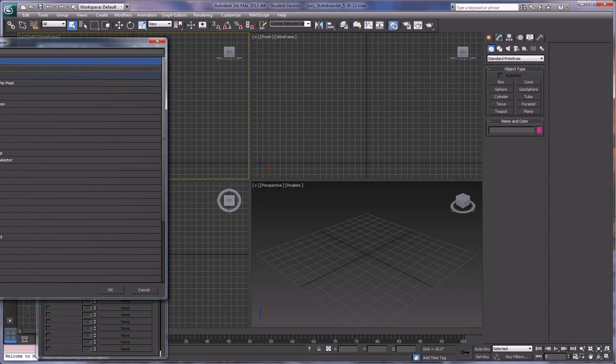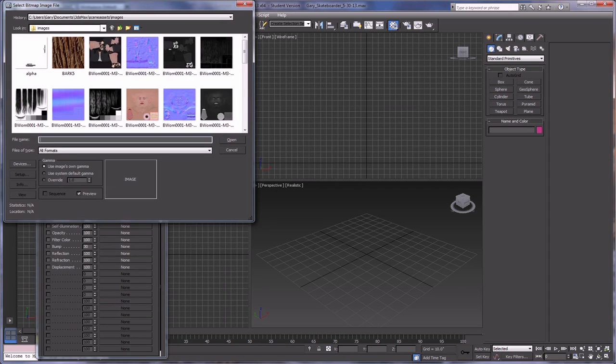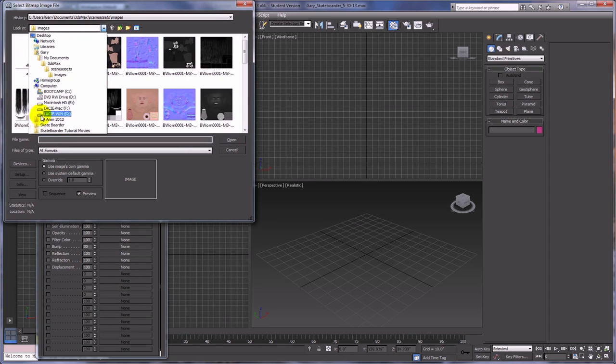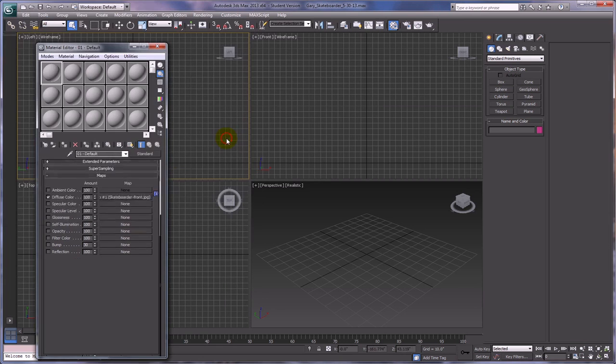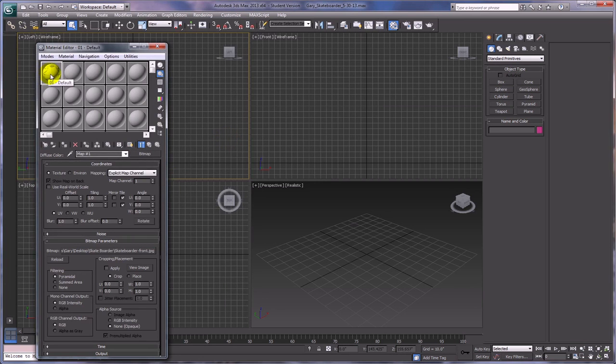Go ahead and double click on bitmap, and then we want to navigate to where our production folder is, and that's on the desktop for me. It should probably be the same thing for you. I'm going to open up my skateboarder production folder, and I'm going to get my front view image and open that up. And now it's in my material slot.